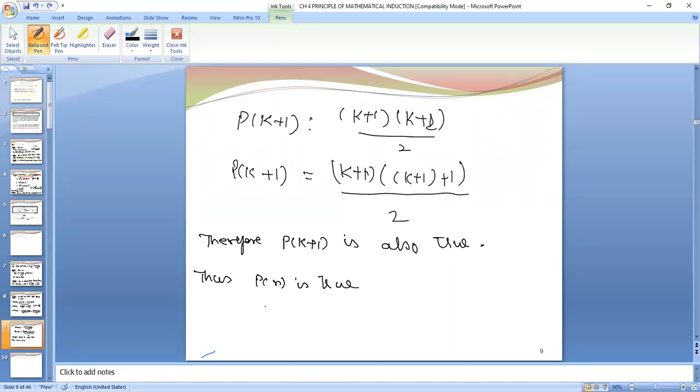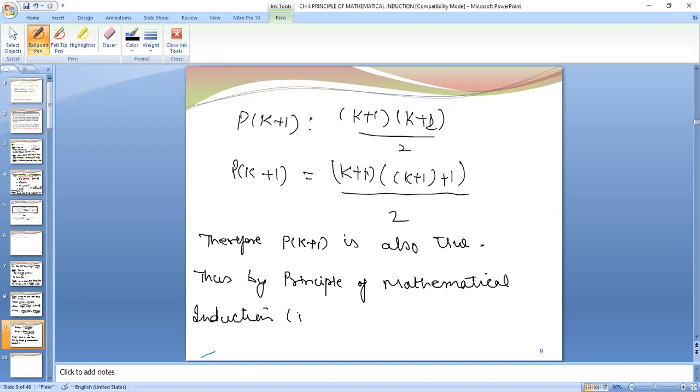Because we are using this, thus by principle of mathematical induction. If time is short with you, you can write PMI. This means principle of mathematical induction. Thus by principle of mathematical induction, Pn is true for all natural numbers n.